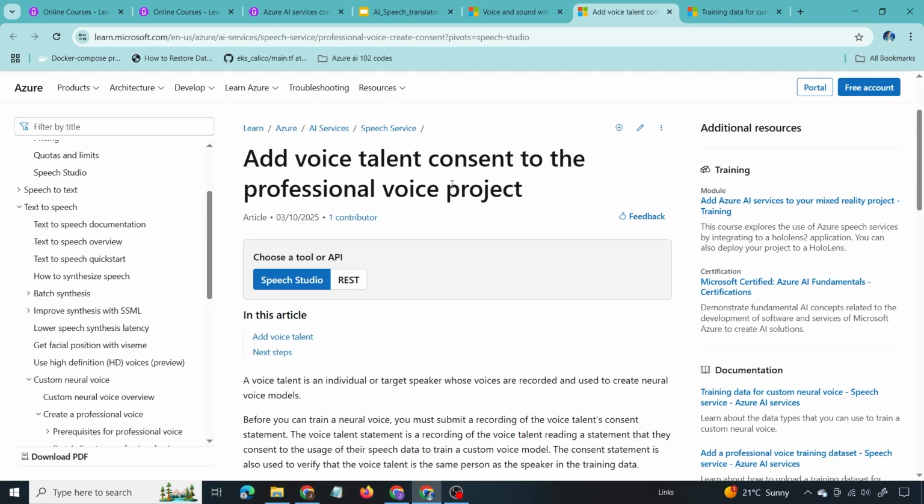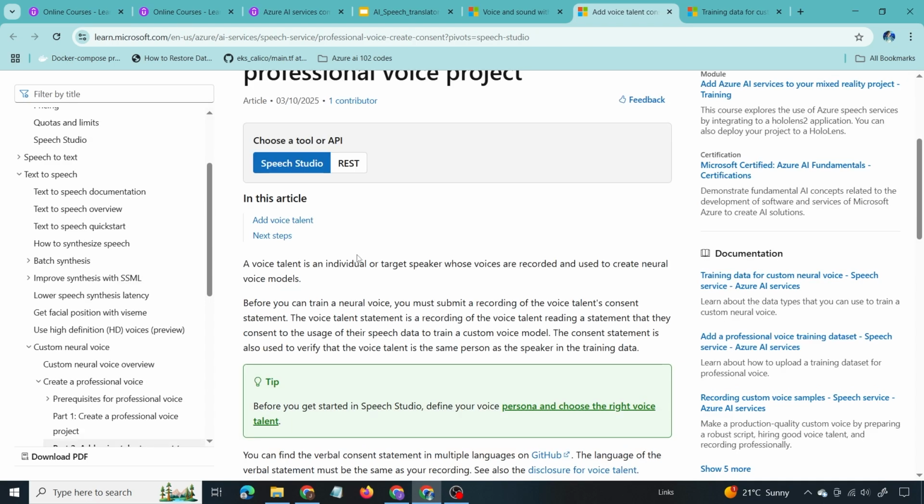Add voice talent consent to the professional voice project. A voice talent is an individual or target speaker whose voice are recorded and used to create neural voice models. So we know a custom neural voice is where we train the model with our own voice samples. The model will generate a custom neural voice with a similar tone of the training data. So voice talent is a voice which we use to train the custom model. So we cannot use the voice of random person to train the model. We have to get consent from this person before doing a custom training.